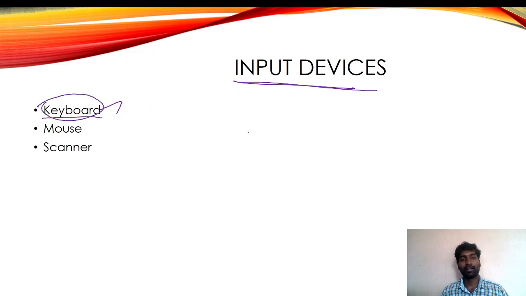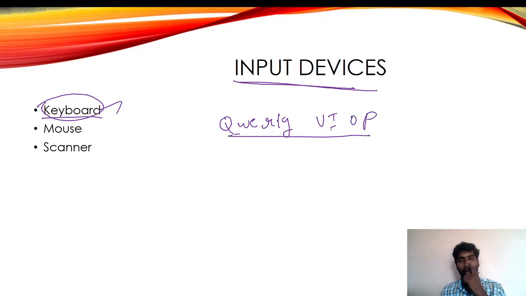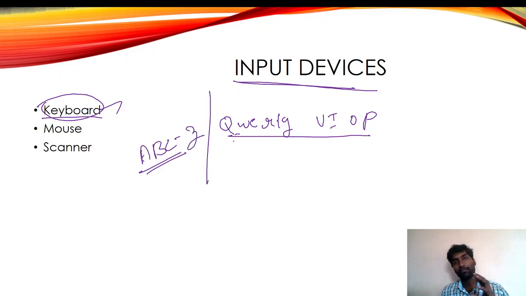In the keyboard, why are the keys in this order: Q, W, E, R, T, Y, U, I, O, P? Why are the keys in this order? The person who developed the keyboard, did he not know A, B, C, D till Z? Why are the alphabets in random order? What is the reason? I asked you this question. Now, the reason is what?